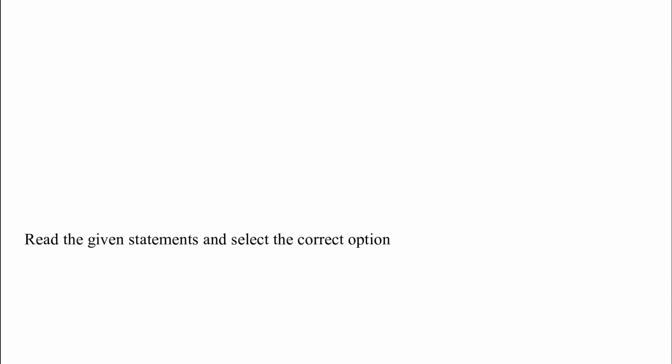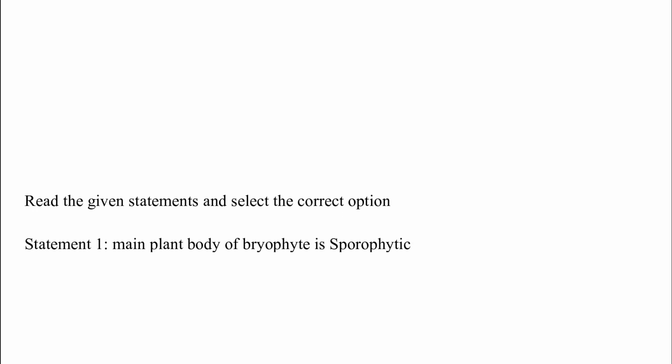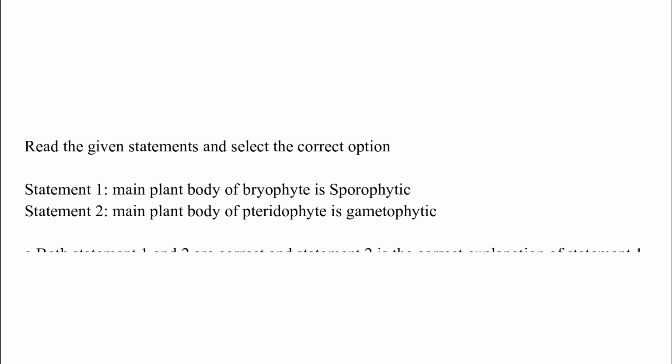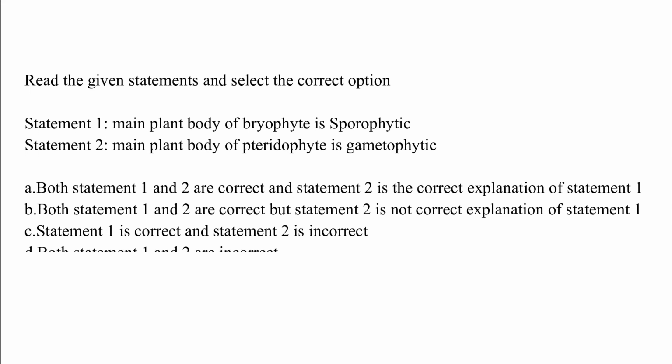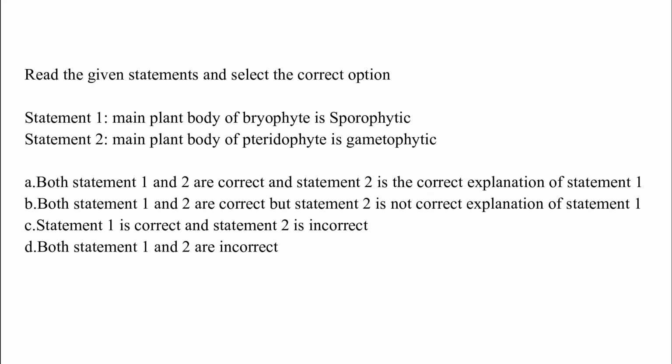Read the given statements and select the correct option. Statement 1: main plant body of bryophytes is sporophytic. Statement 2: main plant body of pteridophytes is gametophytic. Option A, both statements 1 and 2 are correct and statement 2 is the correct explanation of statement 1.